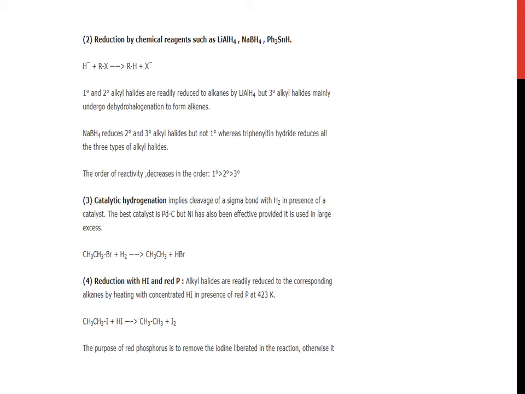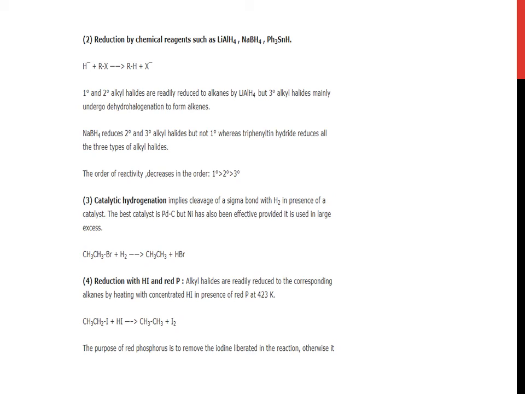Third one is catalytic hydrogenation, which implies cleavage of a sigma bond with dihydrogen in presence of a catalyst. The best catalyst is palladium on carbon, but nickel has also been effective provided it is used in large excess. It will be CH3CH2Br and H2.